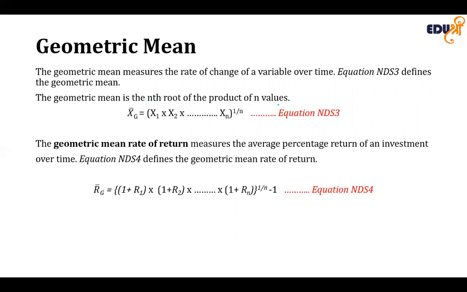So the geometric mean rate of return measures the average return on investment per unit time. This formula for the geometric mean rate of return is given by the nth root of (1 plus R1), (1 plus R2), up to (1 plus Rn).